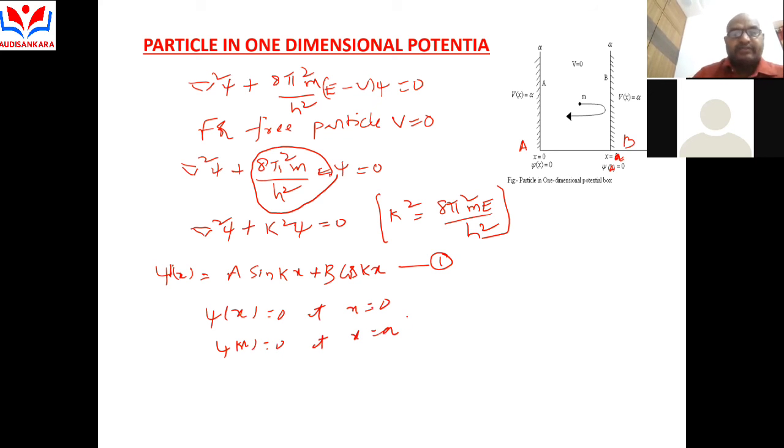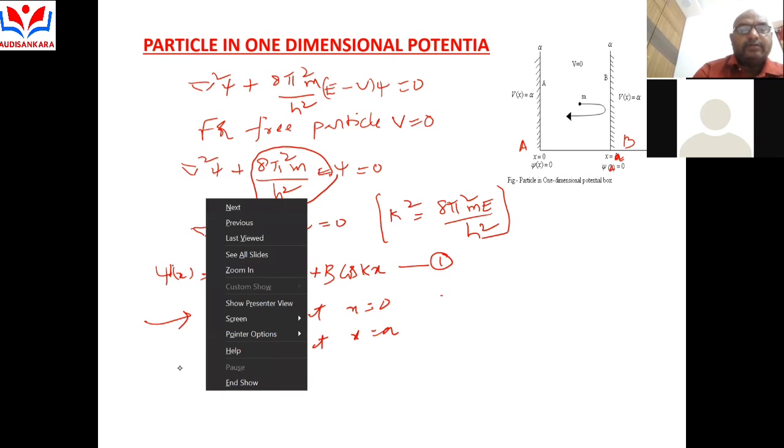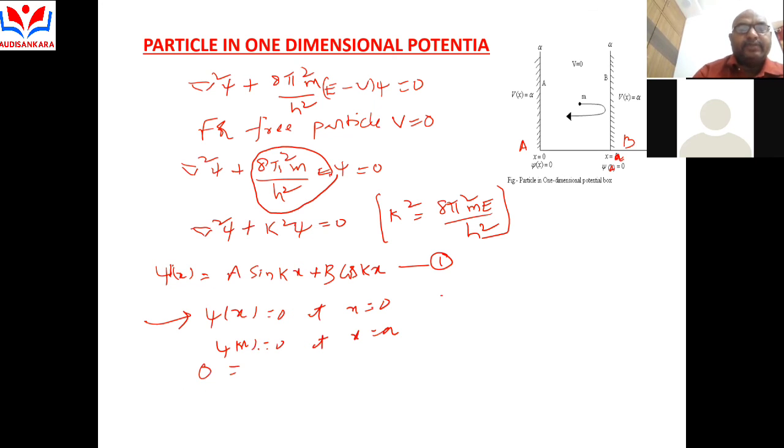The first boundary condition is applied to the above equation. Psi of x, substitute 0: 0 is equal to a sin k0 plus b cos k0. Sin 0 is 0, so that term is 0. Cos 0 is 1, so 1 into b. That implies b is equal to 0.